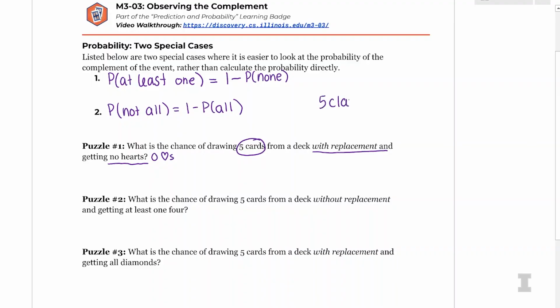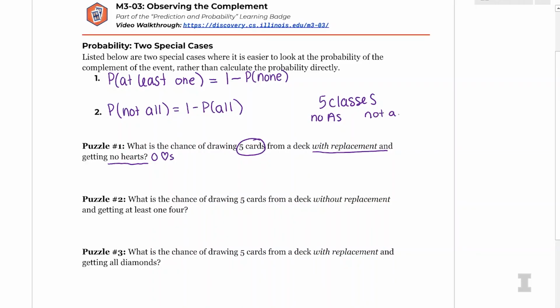I always like to remind students, think about your grades. If you're taking 5 classes this semester, and you told your parents that you got no A's at the end of the semester, that means you didn't get an A in any of your classes. But if you said something like not all A's, that's a little more ambiguous. No A's means 0 A's. But what would actually be considered not all A's if we're taking 5 classes?